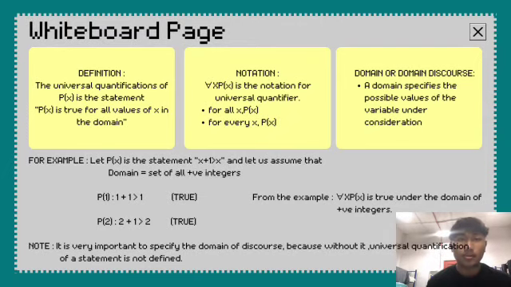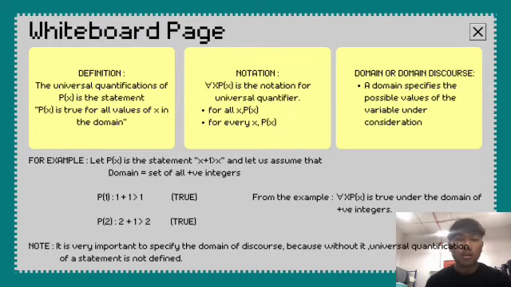And I take 2 for the next example, and the result is 2 + 1 > 2, which is also true. From the example, ∀x P(x) is true under the domain of positive integers.